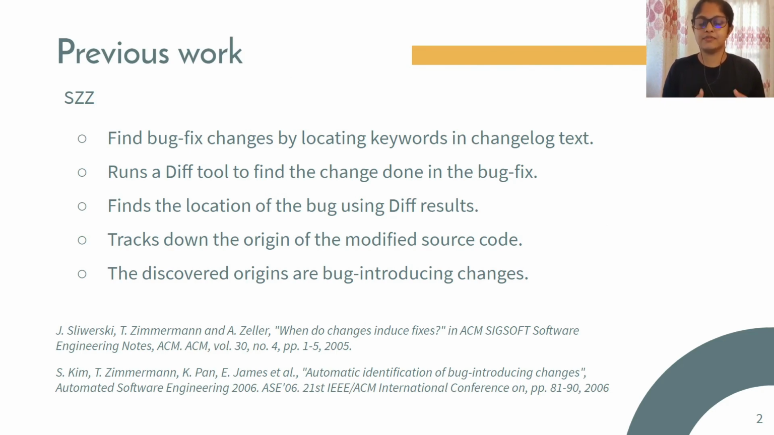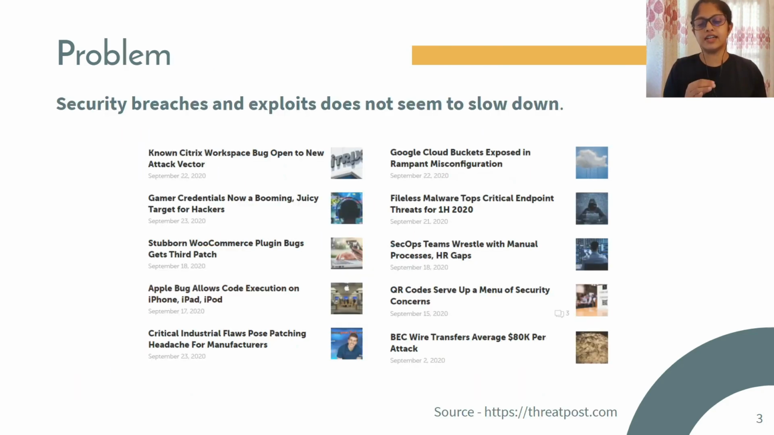SCC has proposed a method to identify bug-inducing lines using their algorithm. Over the course of time, this initial SCC algorithm has been studied upon and improved by other researchers. Even though the techniques for finding security vulnerabilities in a project have been improved over the years, the sheer number of instances that are reported on the media about security breaches and exploits does not seem to slow down.